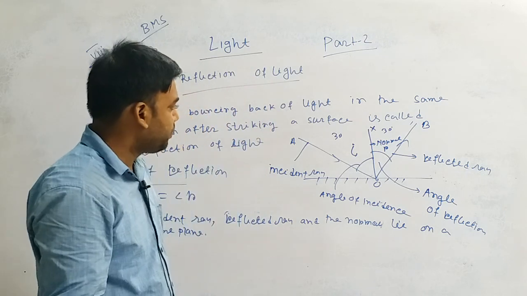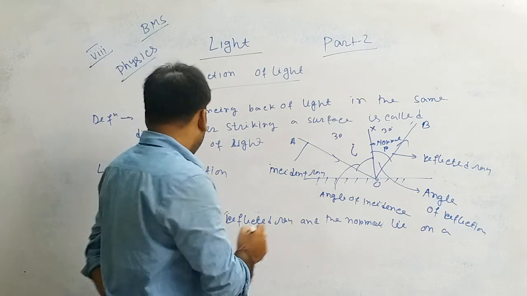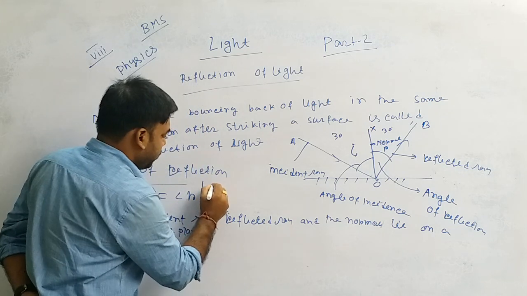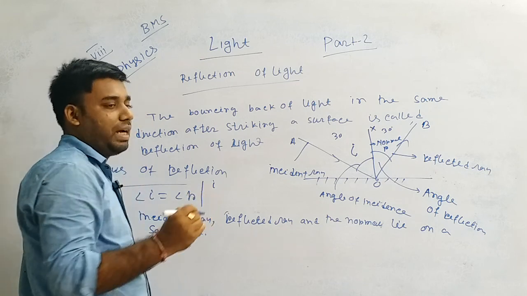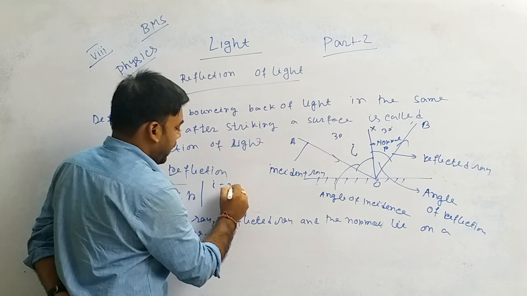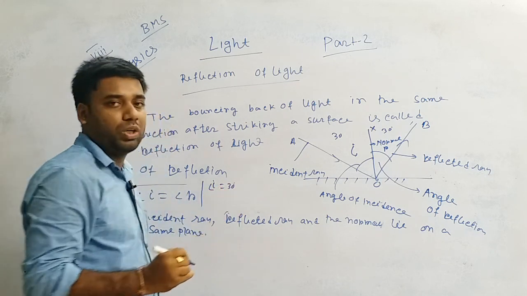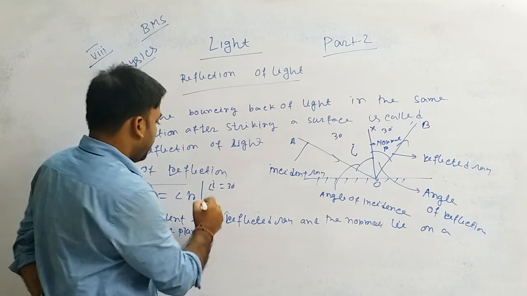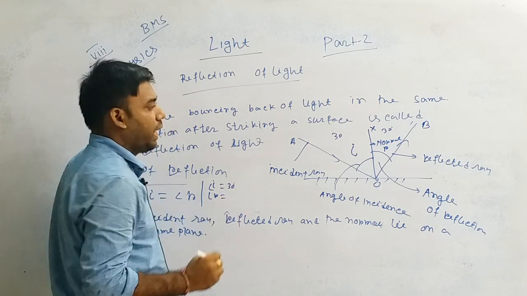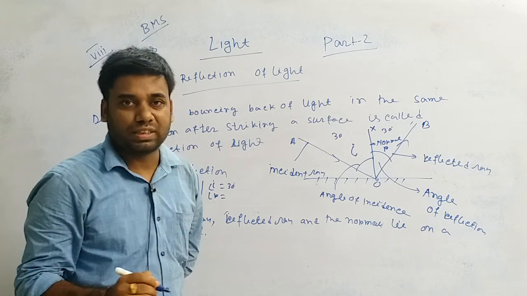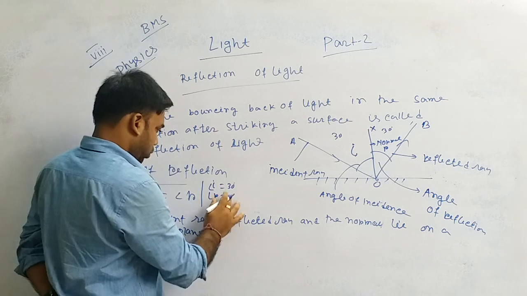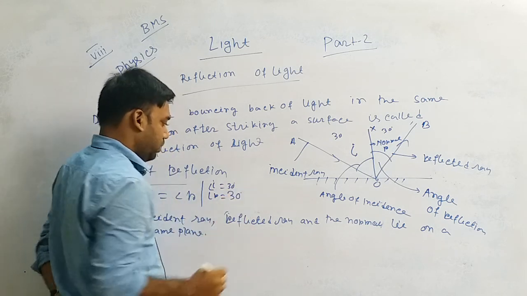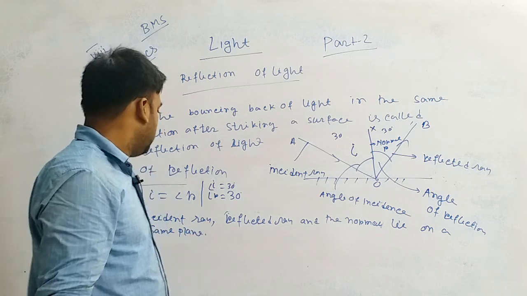Now one thing, students, if I equals R, and you are asked that angle I equals 30 degrees, what will be the value of angle R? Angle R means the angle of reflection, or reflected angle, and that will also be 30 degrees. Okay, that is the first law.